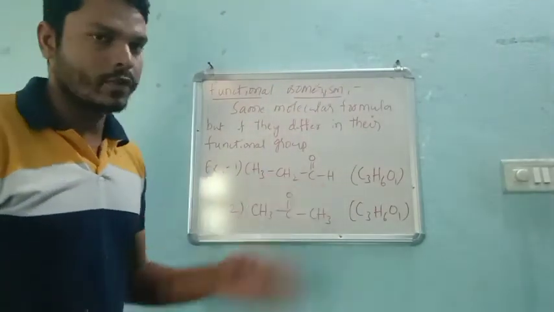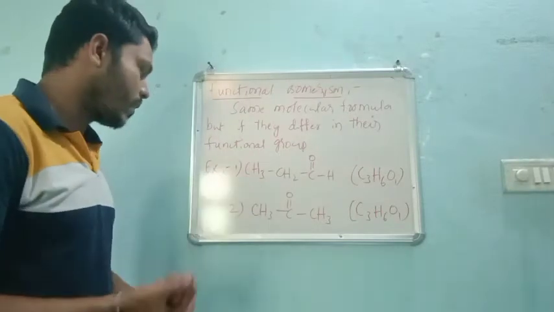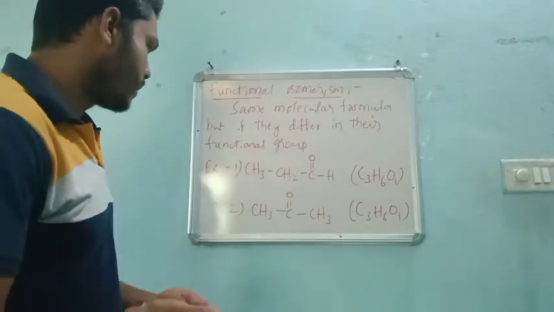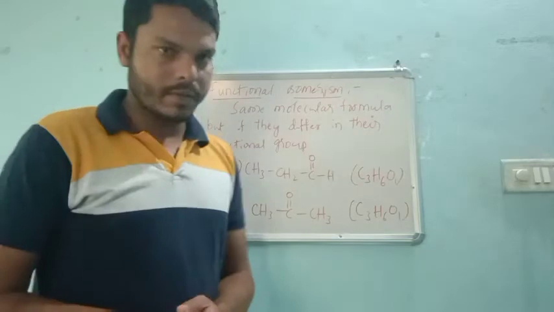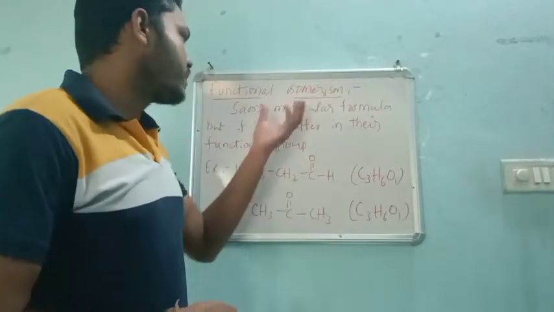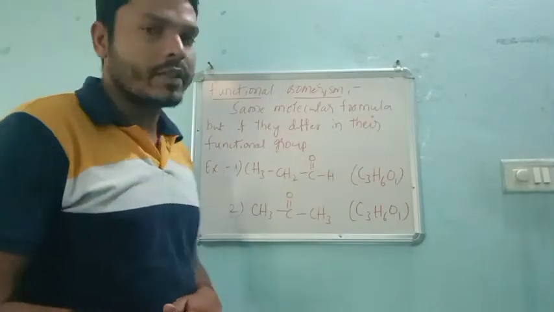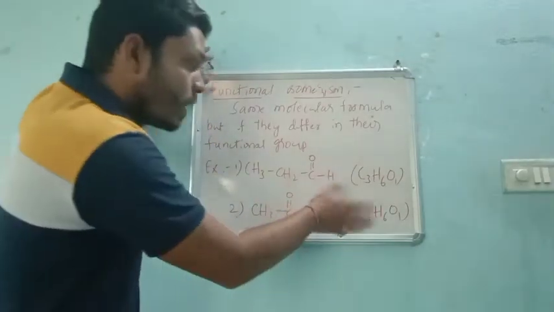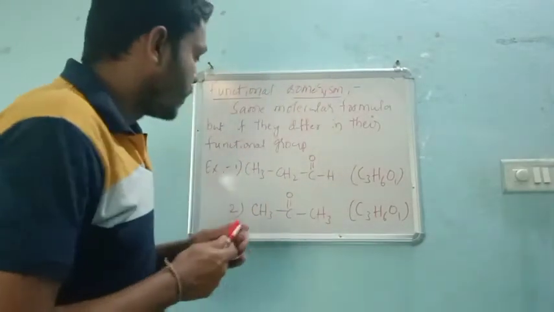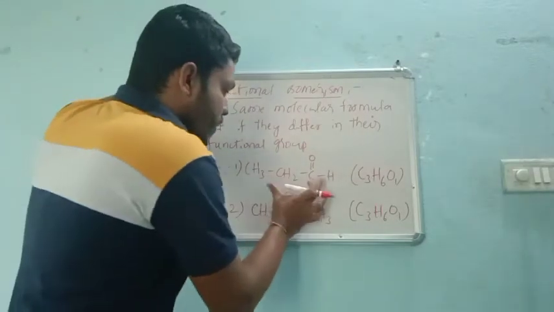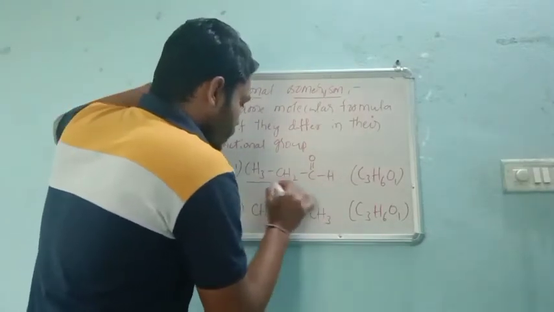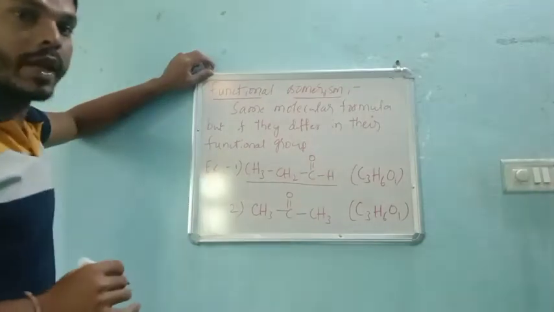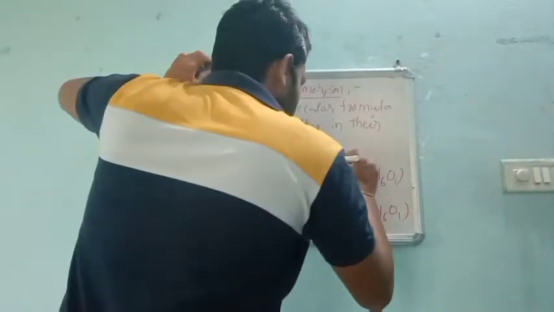That means they are isomers, and what we wrote as an example is correct. So they have the same molecular formula but differ in their functional group. The first compound, we can call an aldehyde.